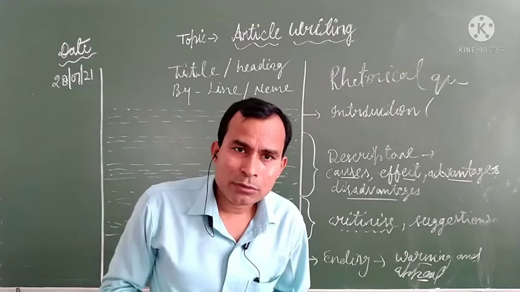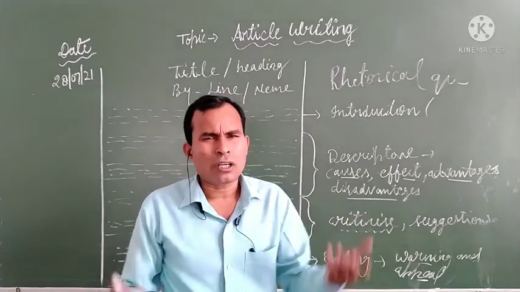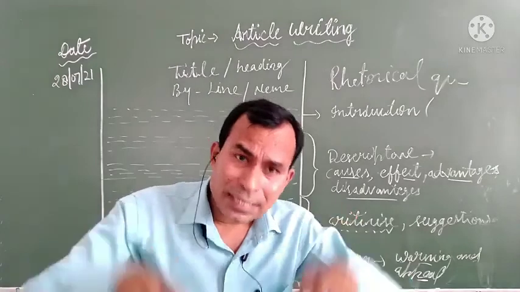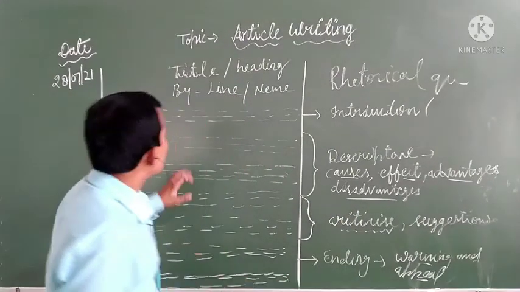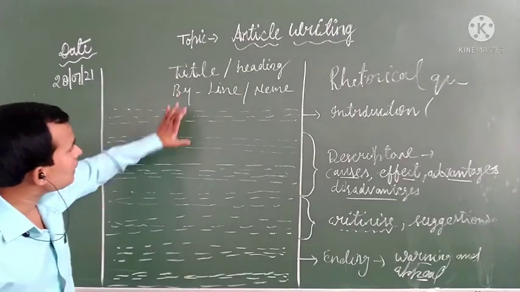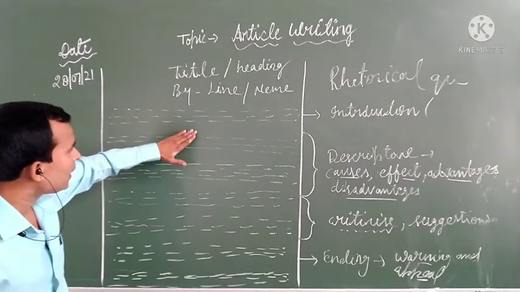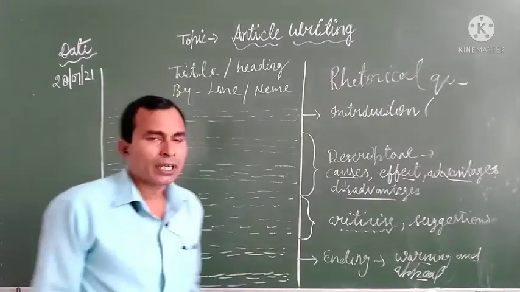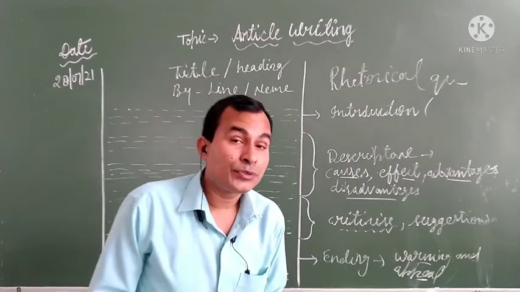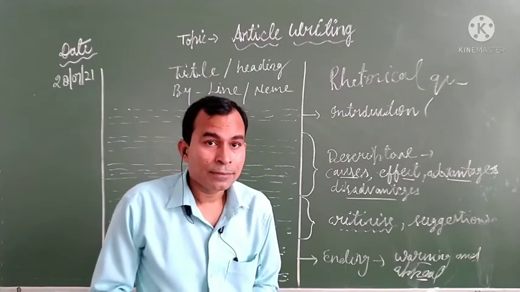Isn't education a right for poor people? To make a statement effective, we use rhetorical questions. So use rhetorical questions, connect the ideas, and after one paragraph give a proper space of one line. In this way you have a perfect idea to write it.